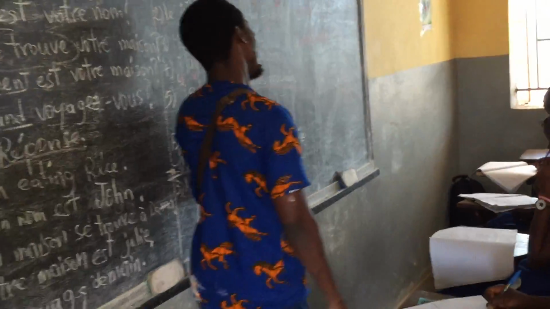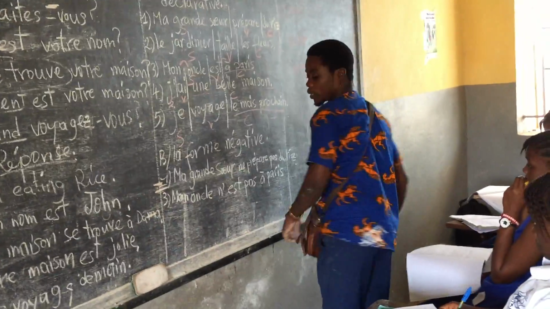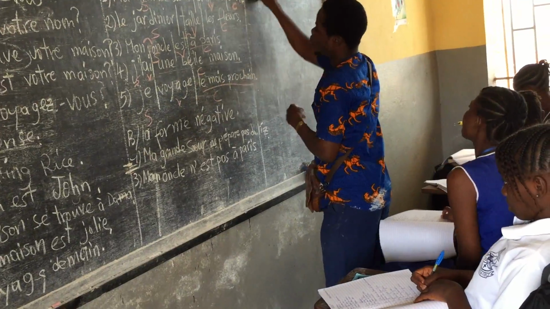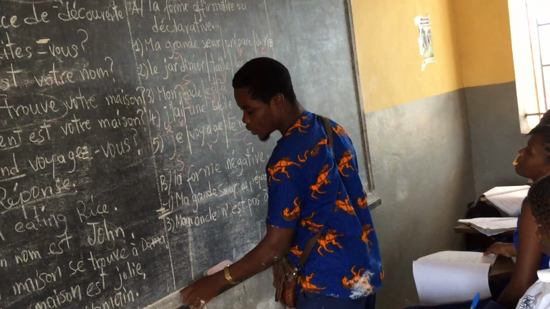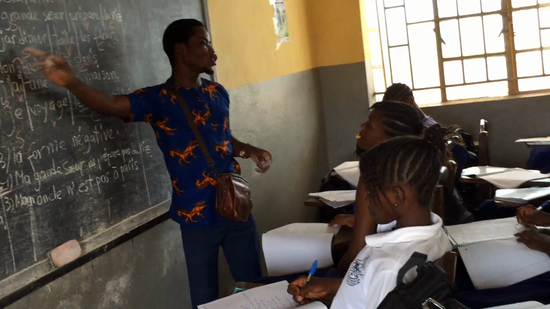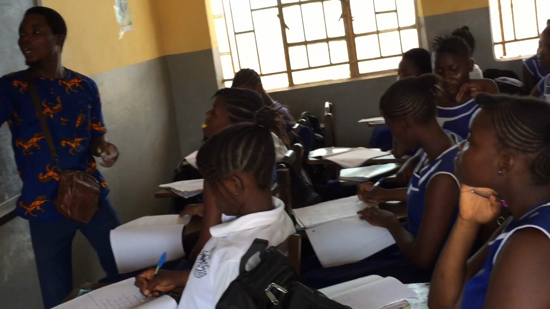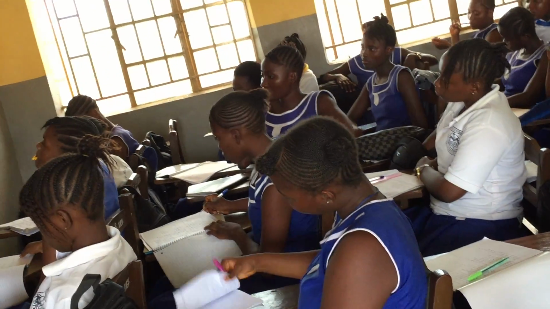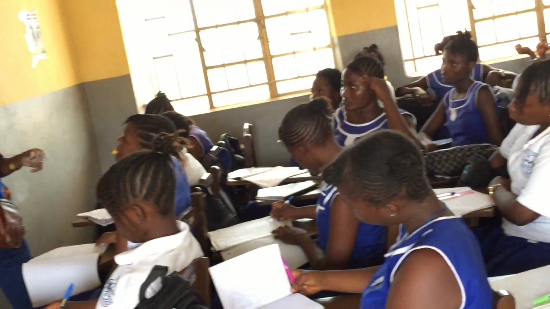Okay, these are the negative form, negative sentences, okay? We are going now to know about it thoroughly. What you need to know first is when you have your sentence, you have the subject, you have the verb, and then you have the complement, which is object in English. You need to locate first of all the verb.